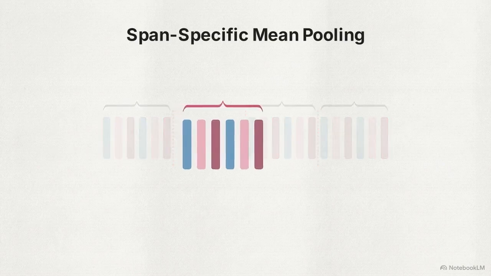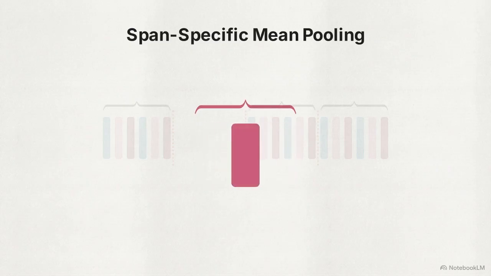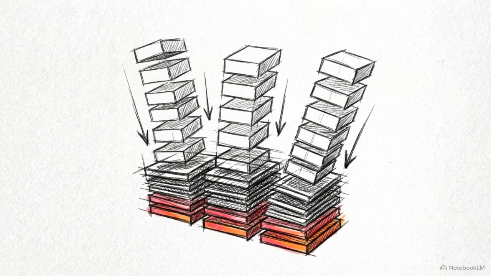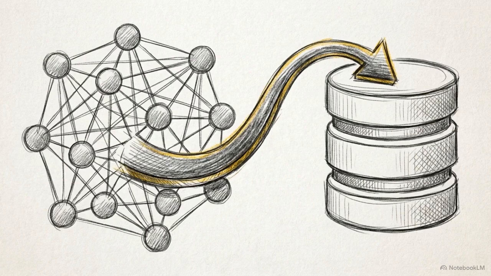The system isolates the token embeddings strictly within one specific bracketed span. During the pooling operation, all of the token embeddings within that boundary are averaged into a single output vector. This pooling process iterates across every mapped span throughout the entire document, compiling the data block by block. The final result is a series of standard chunk vectors, fully prepared to be ingested by any vector database. Late chunking decouples context generation from context storage. It allows developers to build highly granular search indexes without sacrificing the document's overarching narrative.